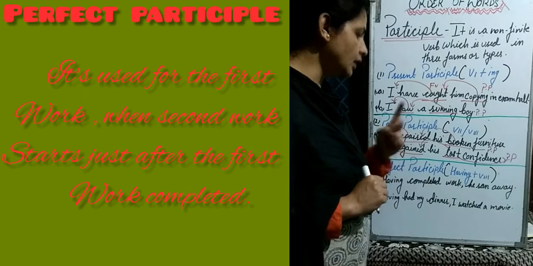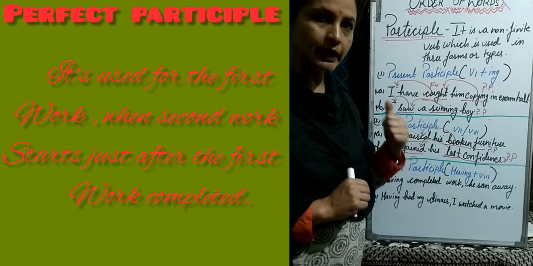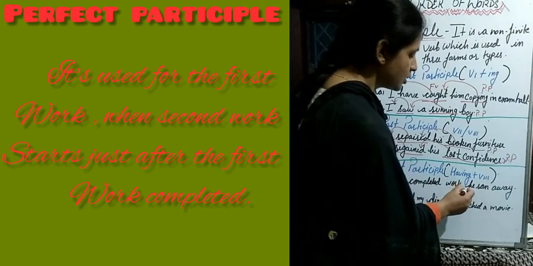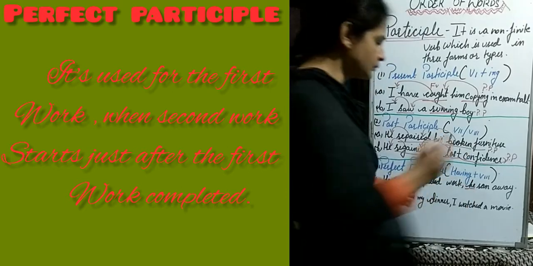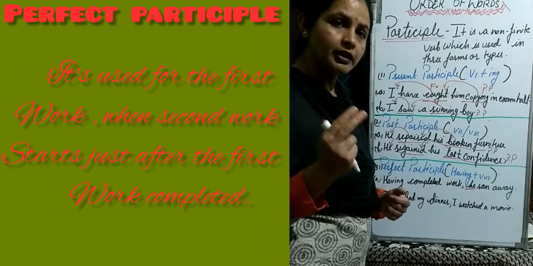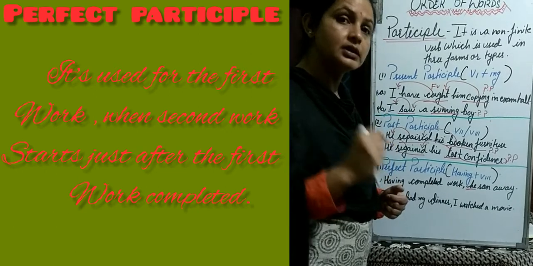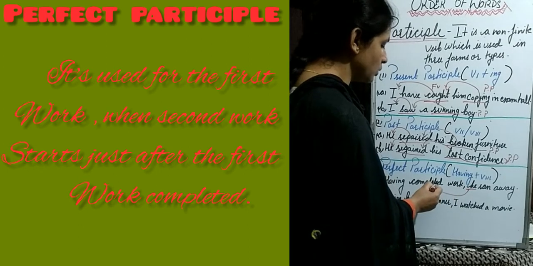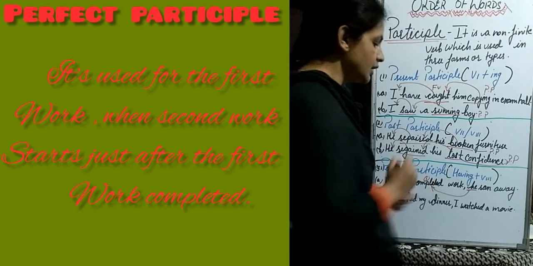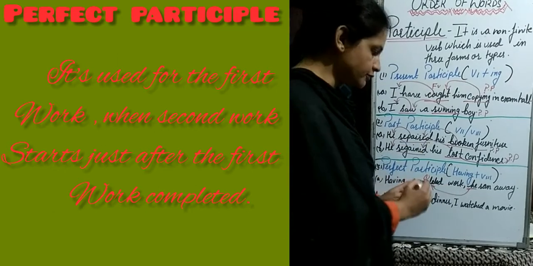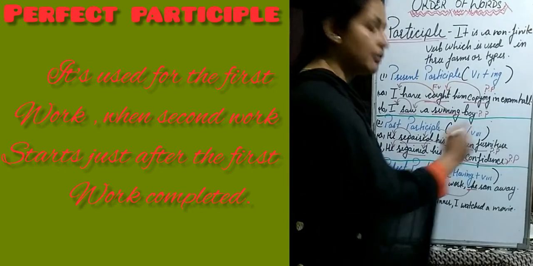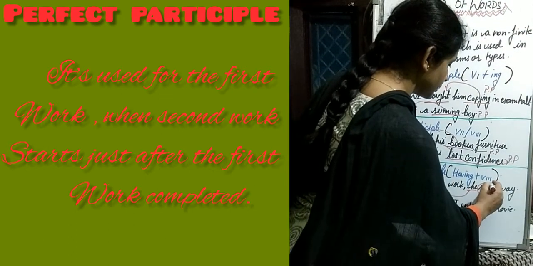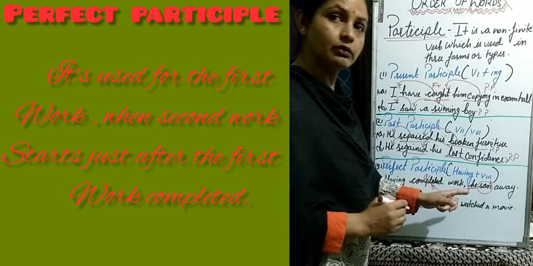Okay, so again here are two works which are done by the subject, but one important thing is that the subject is common, one subject. So we have to identify which work this subject did first. First he completed work. This is the first work. Okay, he completed his work. So after completing his work, he ran away. So what is ran? That is the second work.